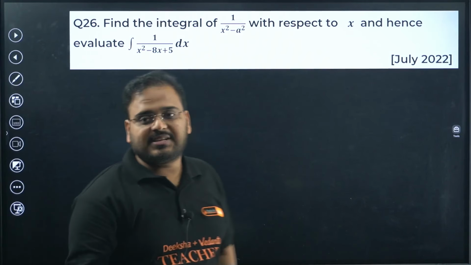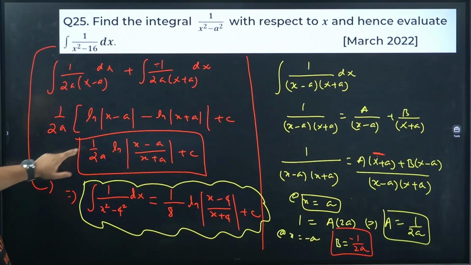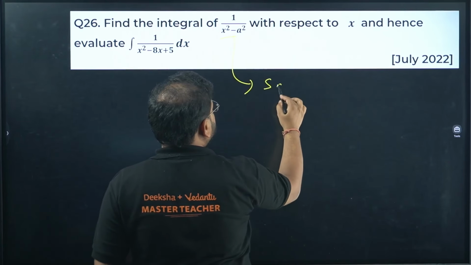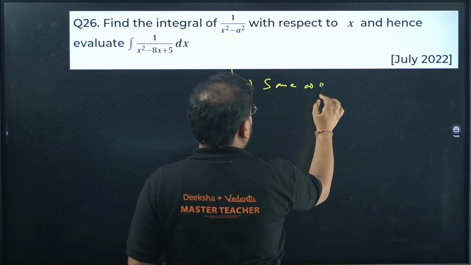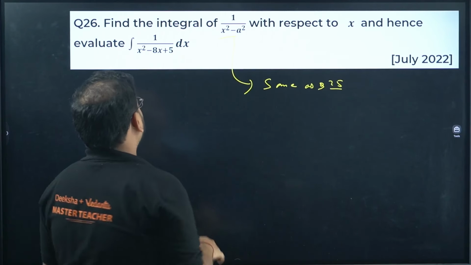Okay. Next one. Find the integral of the same form. Check here. These two are the same form. 1 upon x square minus a square, asked in March 2022. This is July 2022. Okay, same form. So this part is same as question 25.